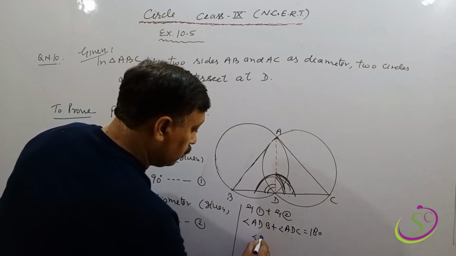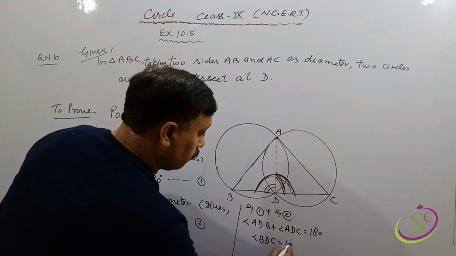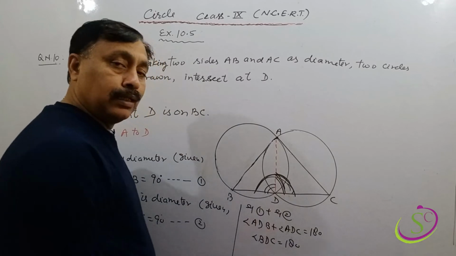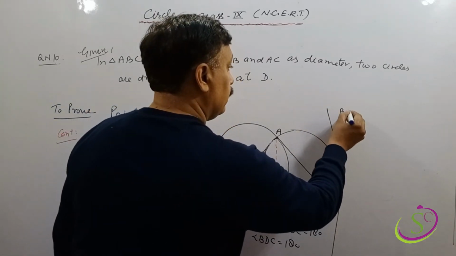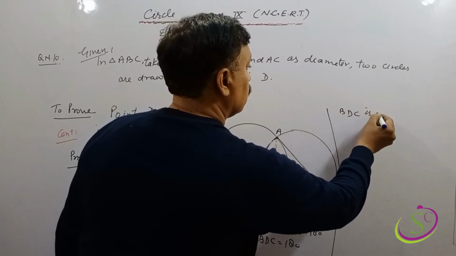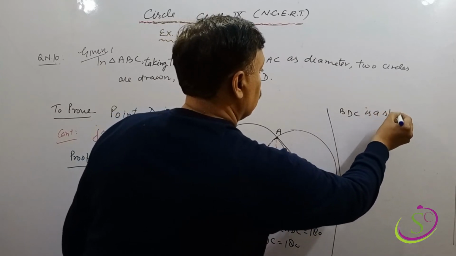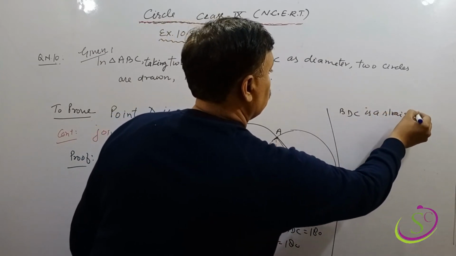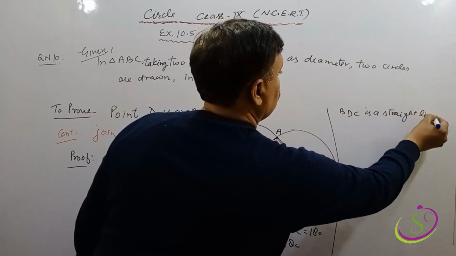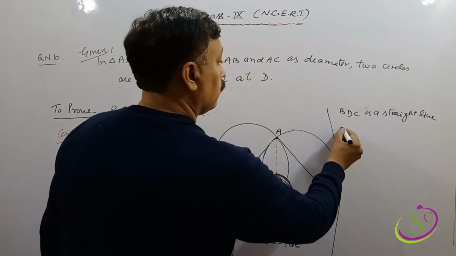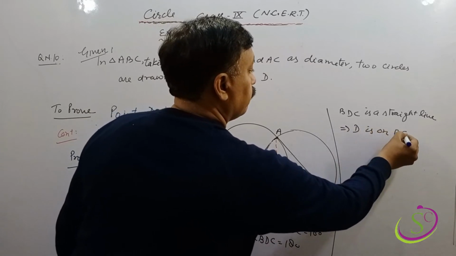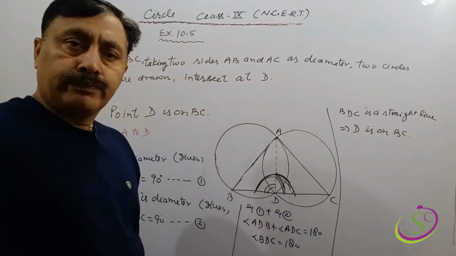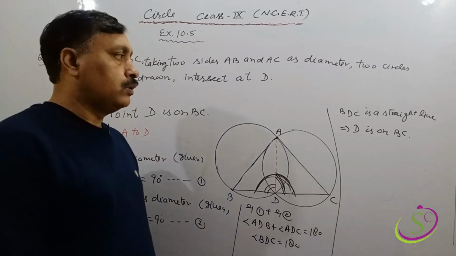So angle BDC equals 180, meaning a straight angle. So here we can say that BDC is a straight line. A straight line implies that D is on BC. Okay, is it clear?